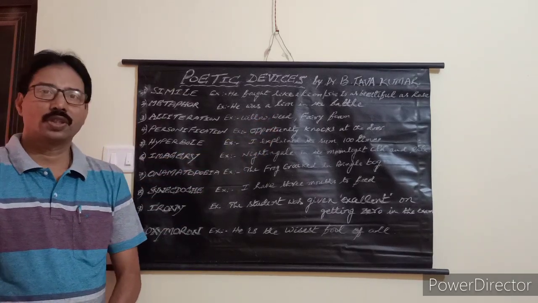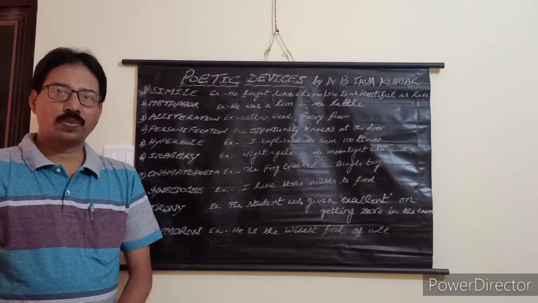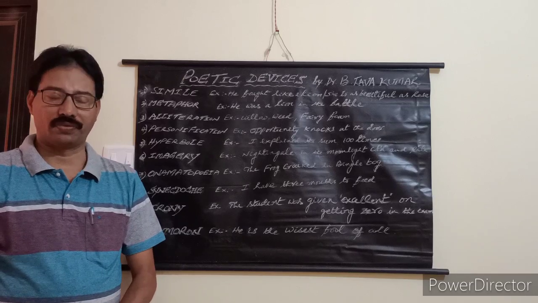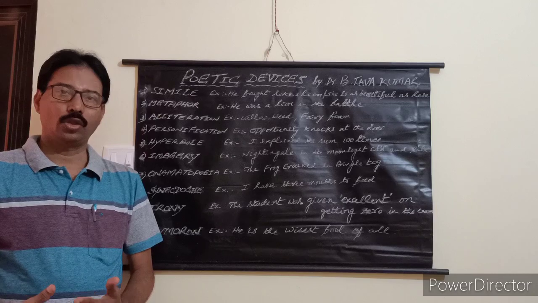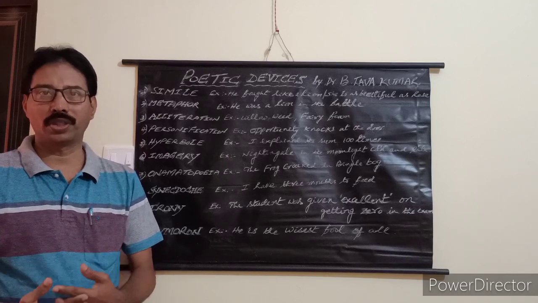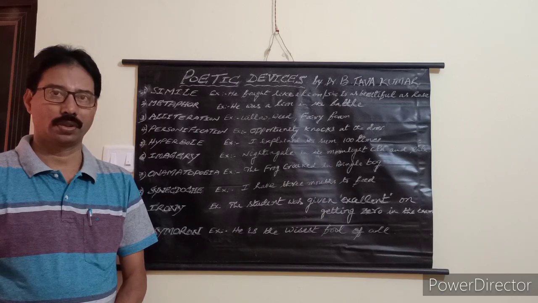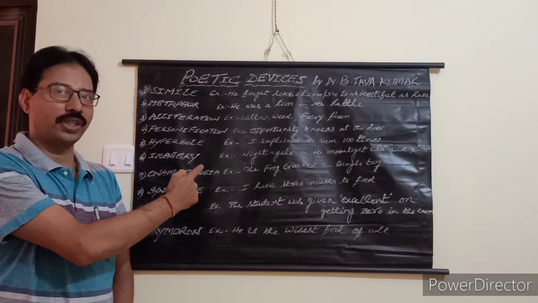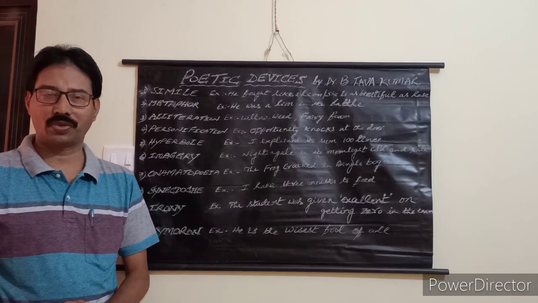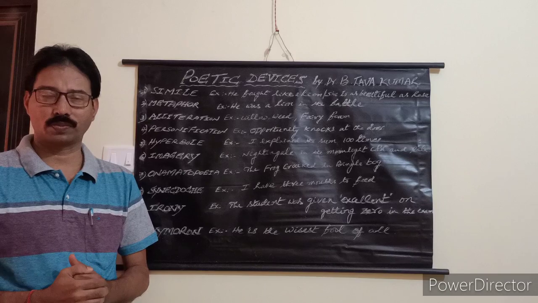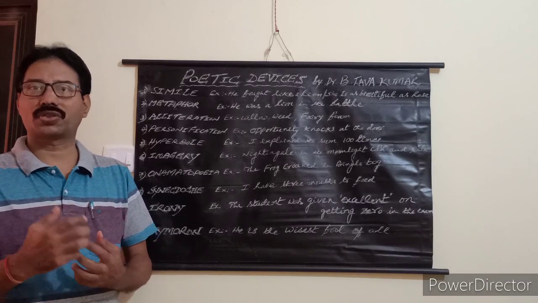The next one is personification. Inanimate objects are spoken as if they have life. Human feelings, human emotions are attributed to non-living things. That is known as personification. For example, opportunity knocks at the door. Opportunity doesn't have life. It cannot knock at the door. But we poets say like that. Opportunity knocks at the door.